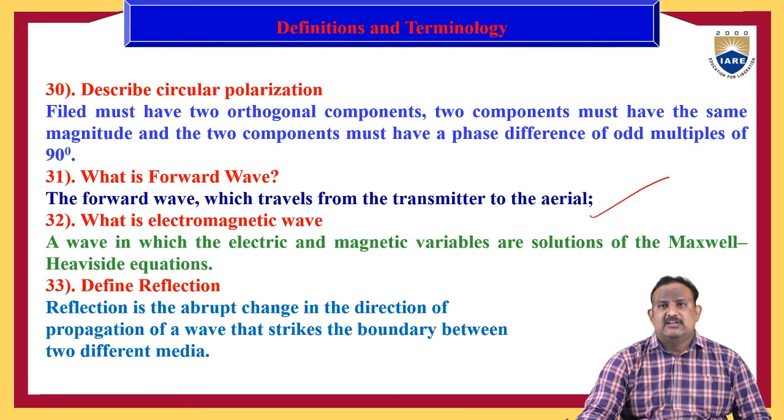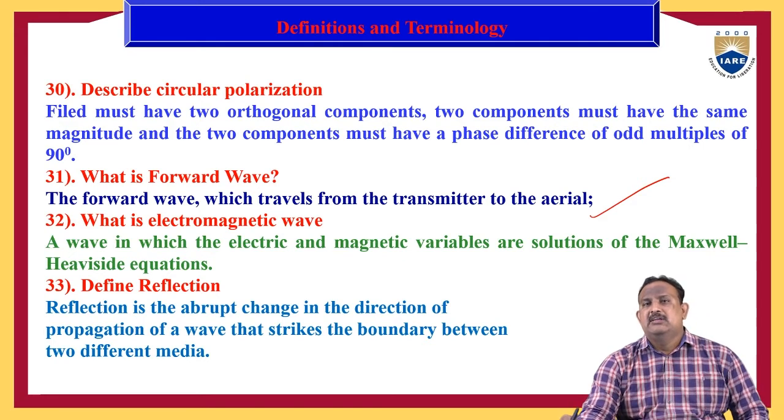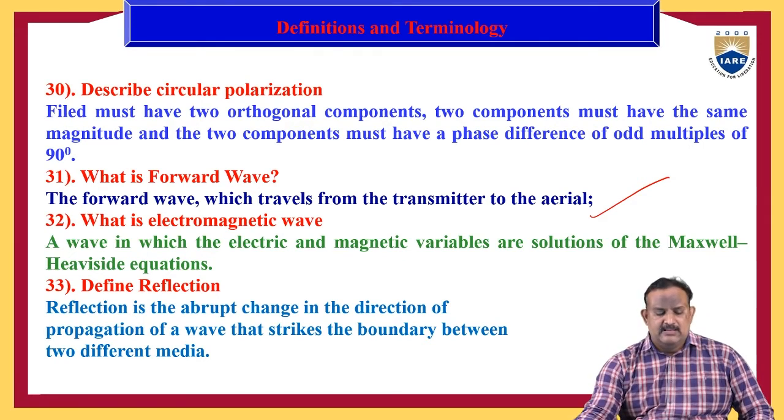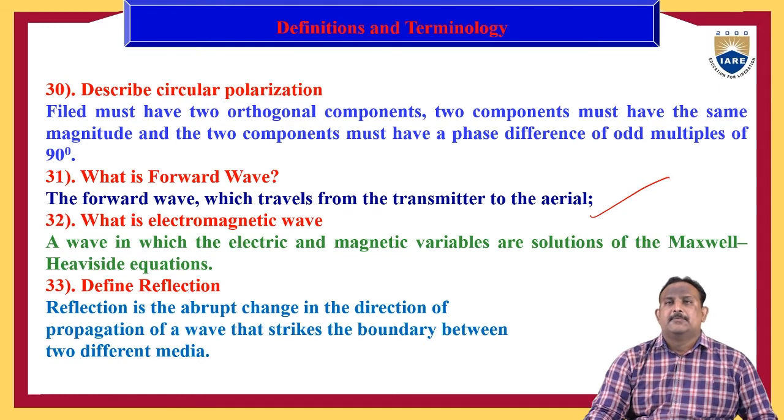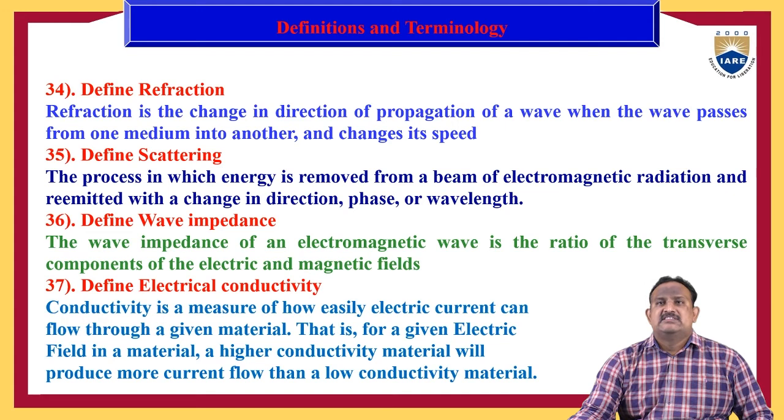Define reflection. Reflection is the abrupt change in the direction of propagation of a wave that strikes the boundary between different media. Define refraction. Refraction is the change in direction of propagation of a wave when the wave passes from one medium into another and changes its speed.